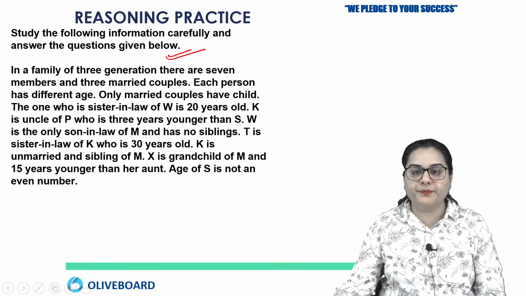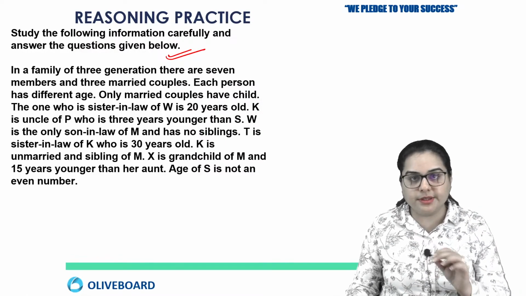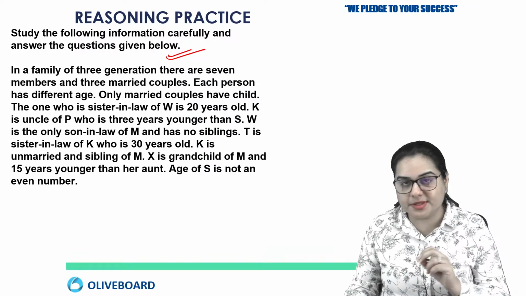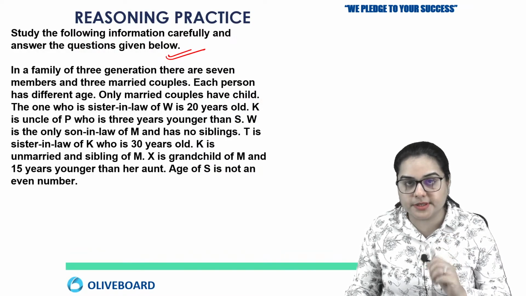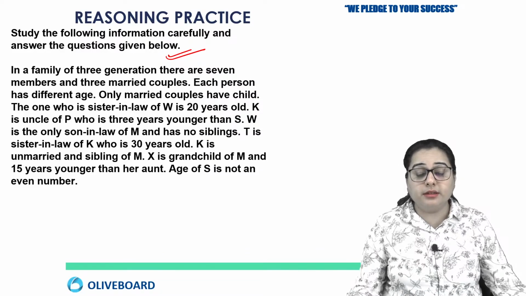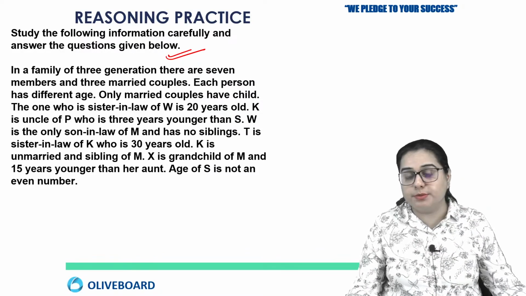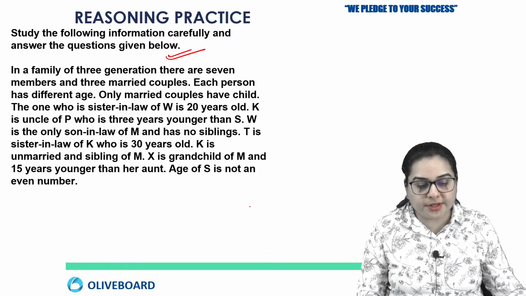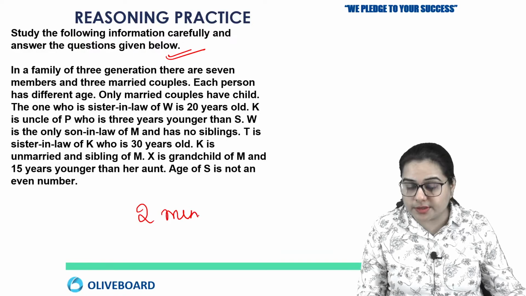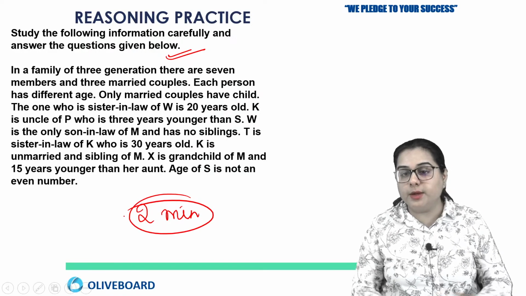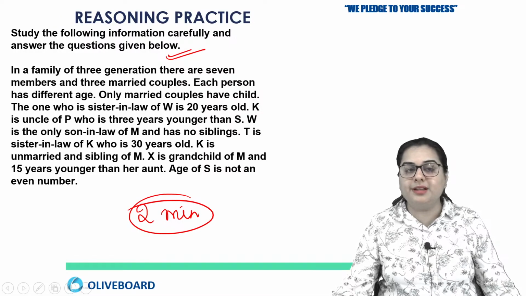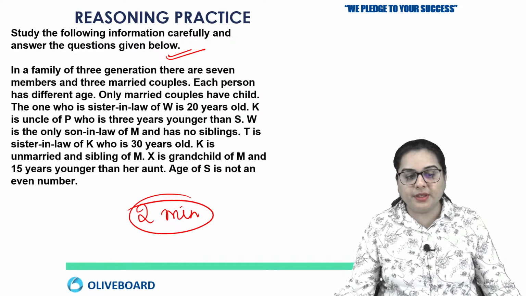Okay, so I feel there was some little disconnection, but now I hope this is clear. Here, both the age and the relationships, you have to make a solution for both. So I'm giving you 2 minutes to try, and I want all the students to make a solution for this and confirm with the word done in the comment section. Okay, so let's solve this now.